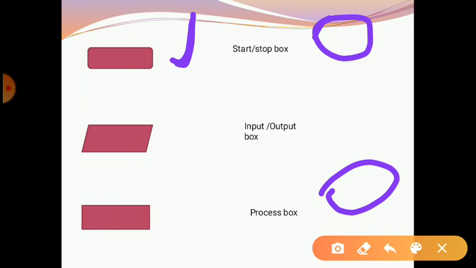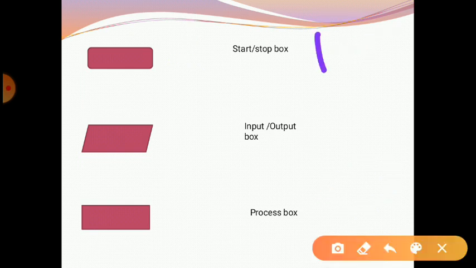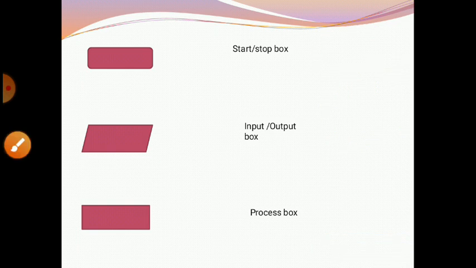So a terminal box is used to indicate the beginning and the end of the flowchart. It represents a rounded rectangle. It is just like a rectangle, but its corners are rounded, so it is called a terminal box.